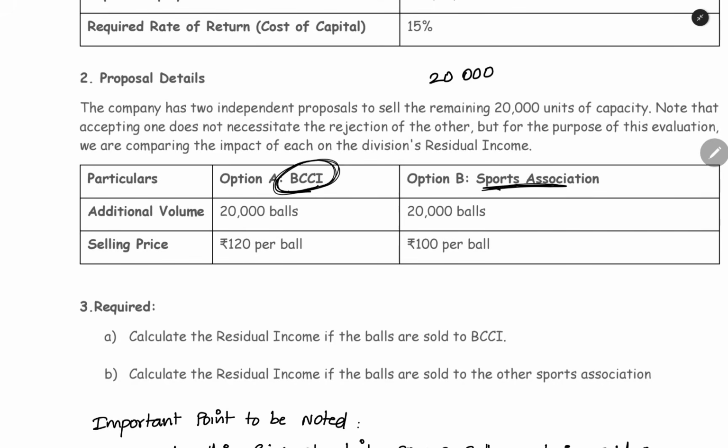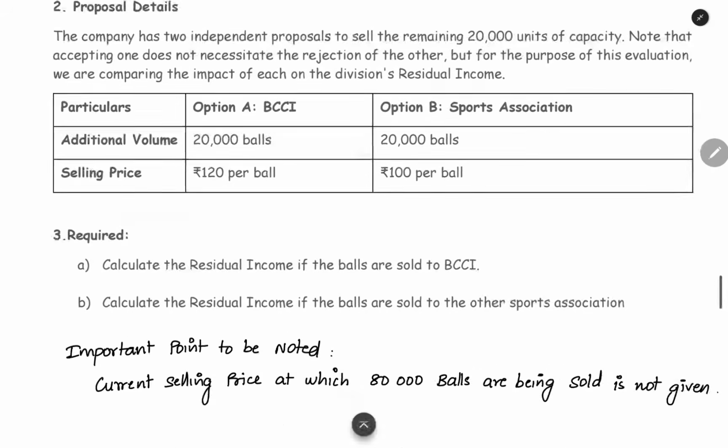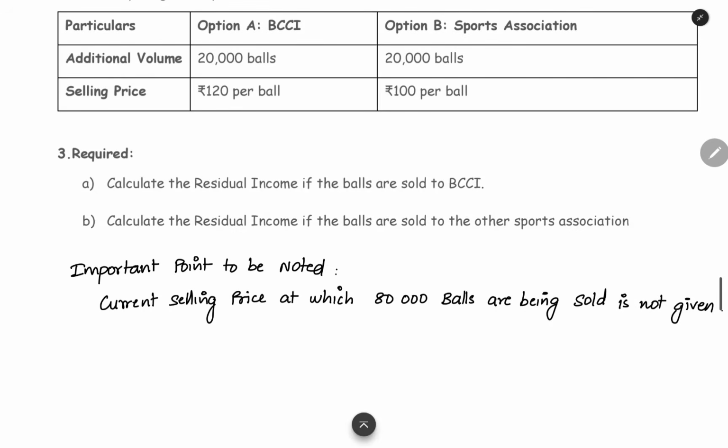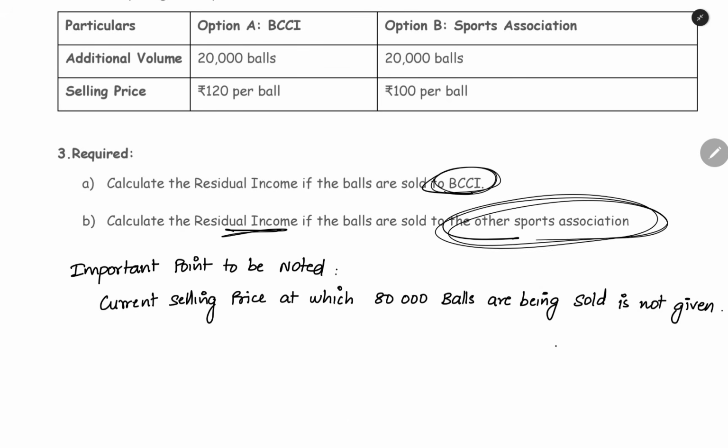We have one option, BCCI. The selling price they are asking is 120 per ball. They want 20,000 balls at 120 rupees per ball. And option B, another sports association, is asking for 20,000 units at 100 per unit. So this is the sales price they are asking. Now we are going to calculate the residual income if the balls are sold to BCCI, and then the residual income if the units are sold to the other sports association.